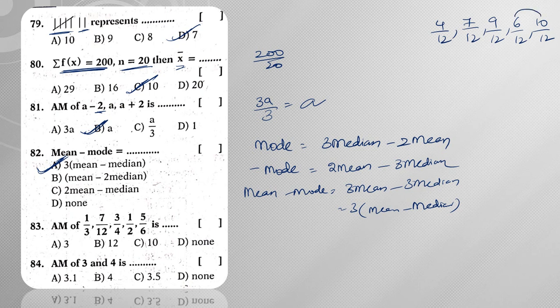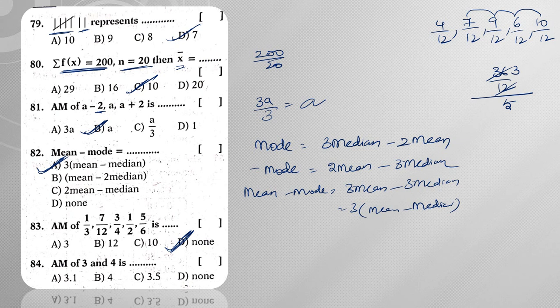So 10 plus 6, 16, 16 plus 9, 25, 25 plus 7, 32, 32 plus 4, 36. So 36 by 12 is the sum of observations by the number of observations, which is 5. Now in the 12 table, 36 goes 3 times, hence the answer is 3 by 5. So the answer is option none.